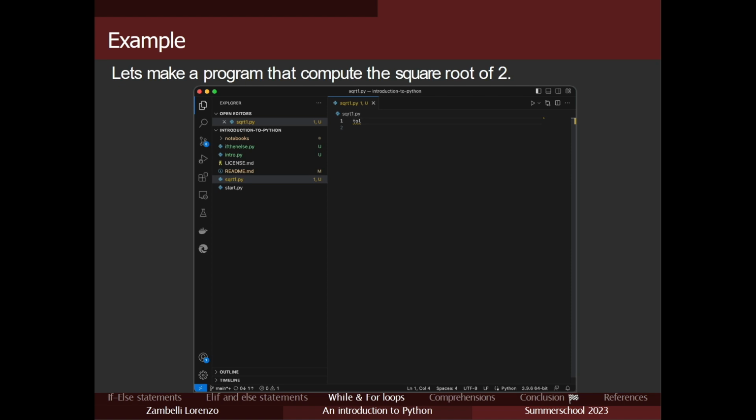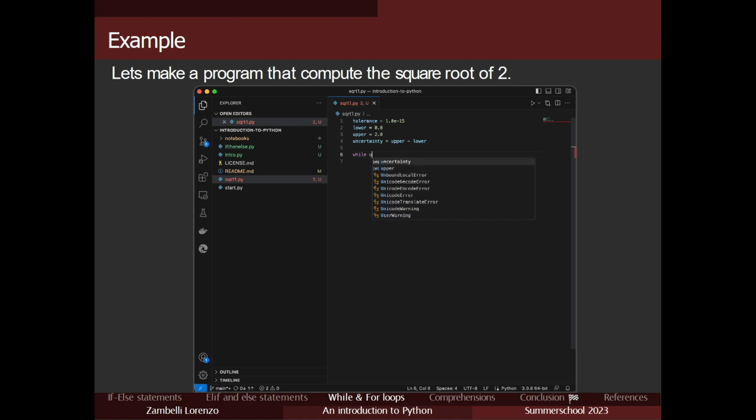So, first let's have a tolerance of 1 times 10 to the power of minus 15. Then I have a lower bound, that's 0, and an upper bound, let's say 2, to make it easier. Then let's have an uncertainty, which is upper minus lower.